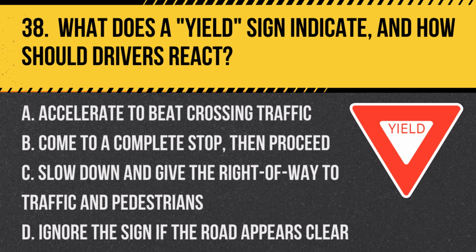What does a yield sign indicate and how should drivers react? A. Accelerate to beat crossing traffic. B. Come to a complete stop, then proceed. C. Slow down and give the right of way to traffic and pedestrians. D. Ignore the sign if the road appears clear. Answer. C. Slow down and give the right of way to traffic and pedestrians. A yield sign requires drivers to slow down and, if necessary, stop to yield to other road users.